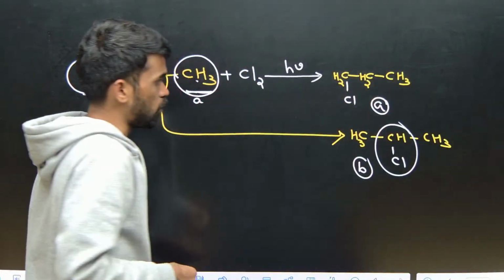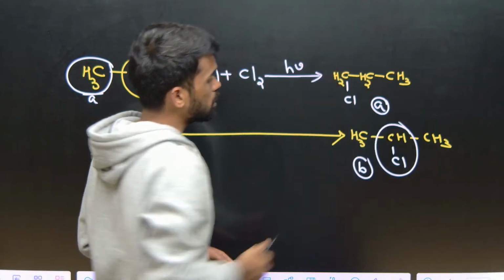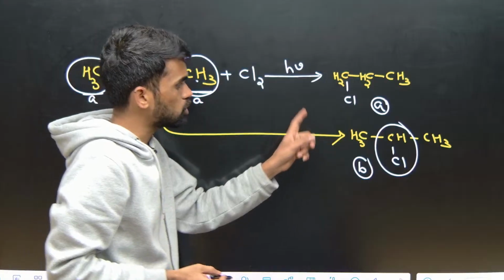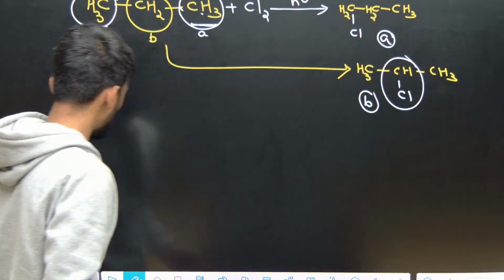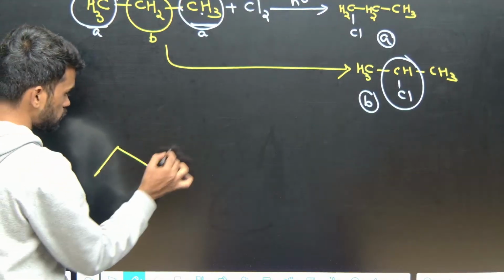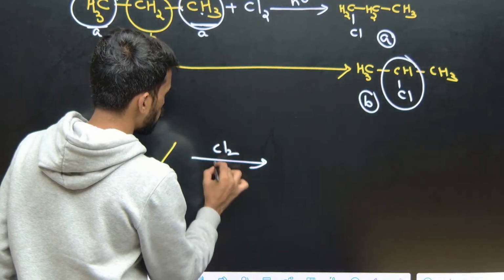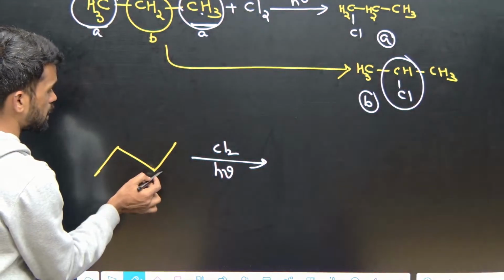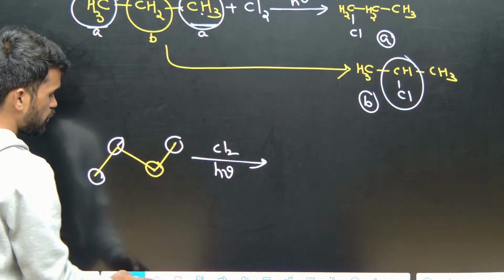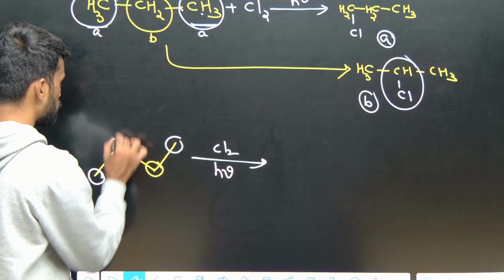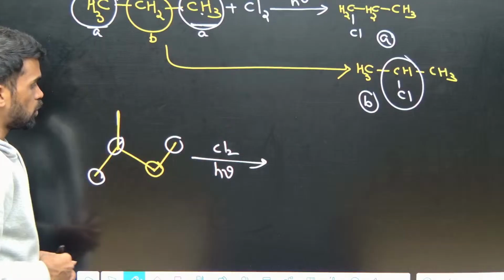And one more thing, if you observe, there is no chiral center generated in the first option, and in the second also, no chiral center is observed. But here I am going to give you one more question. Just look at this, like this I am giving. If you chlorinate this, where does it happen, either inside here or outside? Or you just take this one, like this I am taking. Now what are the possible products?